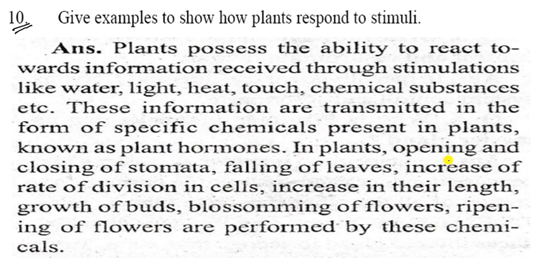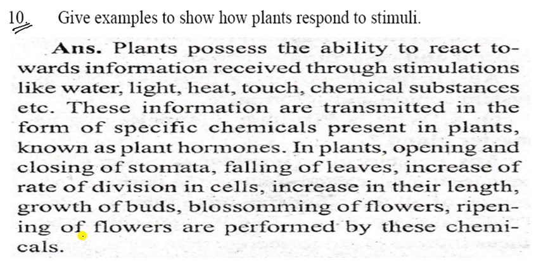Opening and closing of stomata, falling of leaves, increasing rate of division in cells, increasing in their length, growth of buds and blossoming of flowers, ripening of fruits are performed by these chemicals.